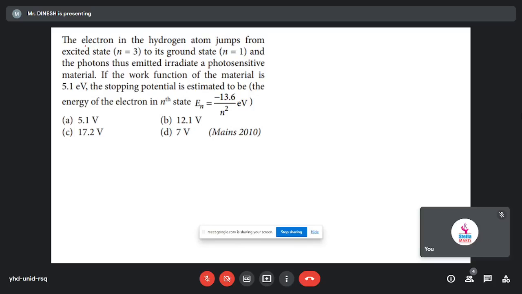Tell me the work function, the minimum energy required to emit the electron, right? Yes, sir. That is called work function.